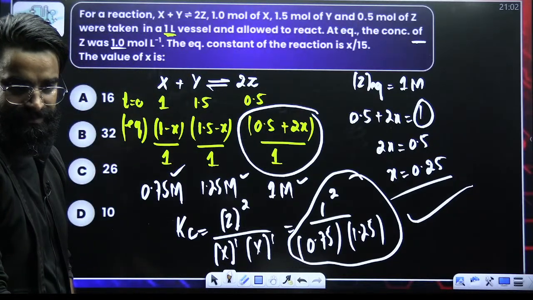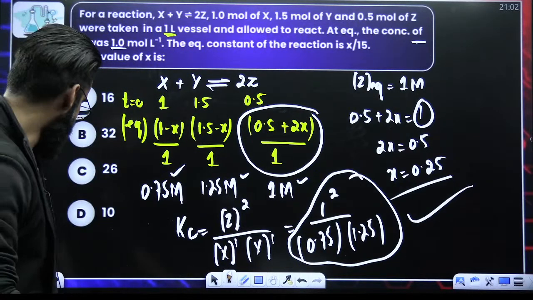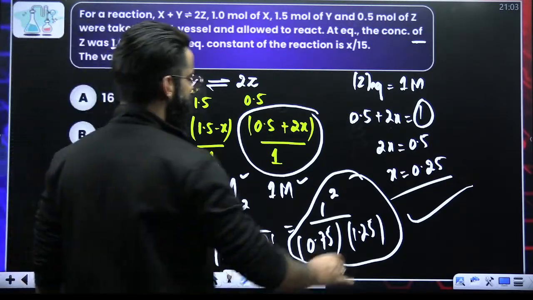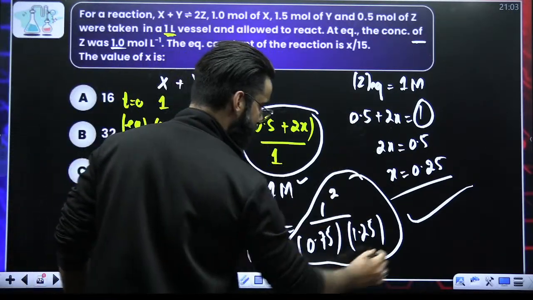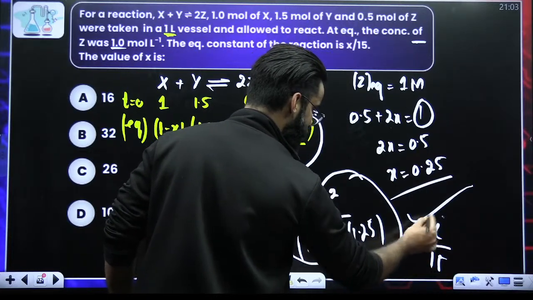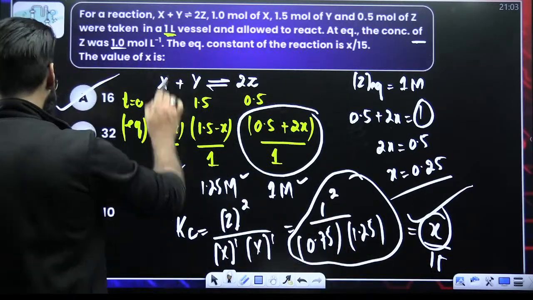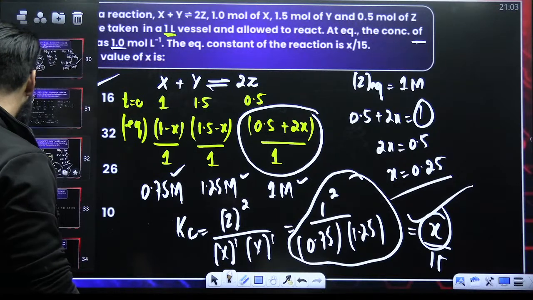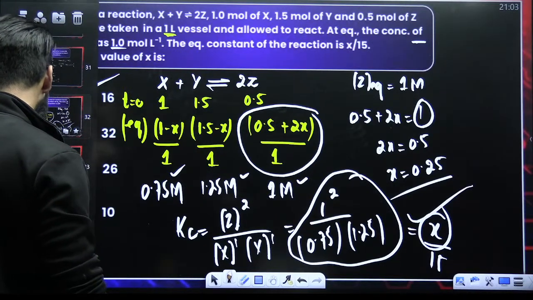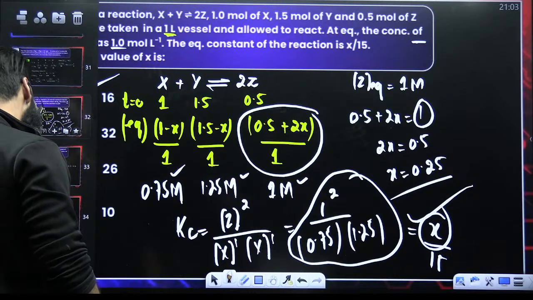Perfect. I believe this sort of question you can easily solve from now on. Now they have told you the value of this particular term is equal to X divided by 15. Now you can cross multiply and get the value of X, and the value of X will come out to be 16. I hope I'm clear with this.